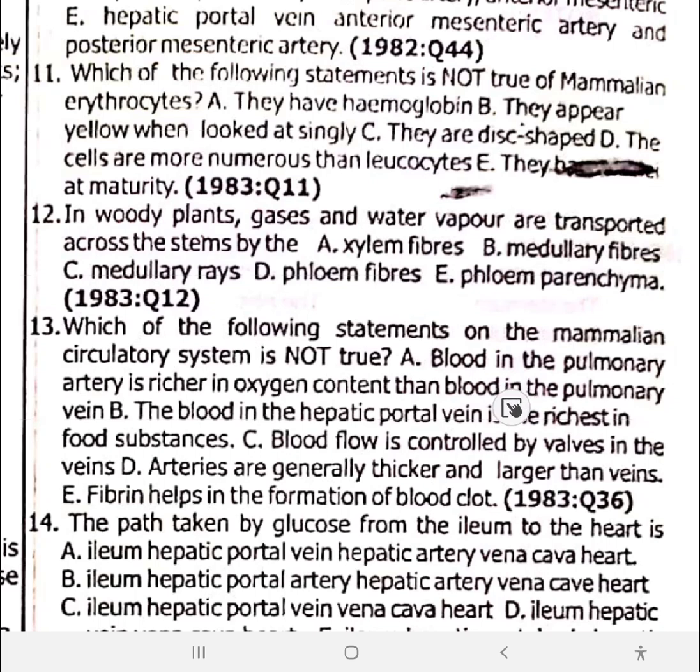Option A is wrong. Everybody write, please, while you're listening to this. Pulmonary artery carries the deoxygenated blood from the right ventricle to the lungs, while the pulmonary vein carries oxygenated blood from the lungs to the left auricle.